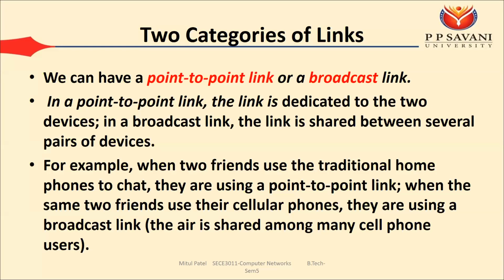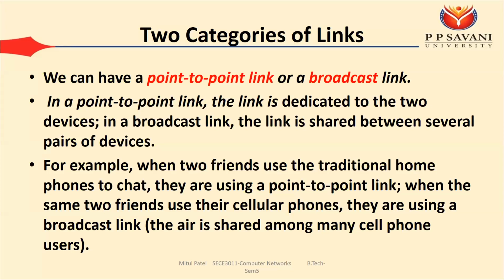The second category of the link is the broadcast link. In case of the broadcast link, the link is shared between several pairs of devices. For example, when we talk to a friend on a mobile phone, first your data will go to the tower and then that tower will send your data to the receiver, your friend. In such a case the bandwidth of the link is used by multiple users. That's why in mobile communication it is possible to perform multiple communications at the same time.